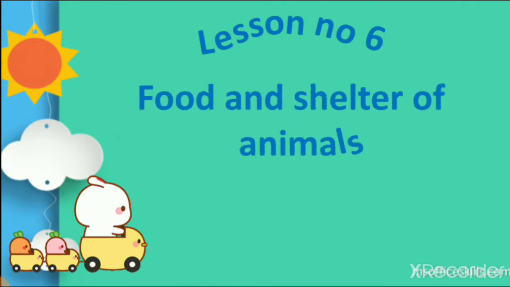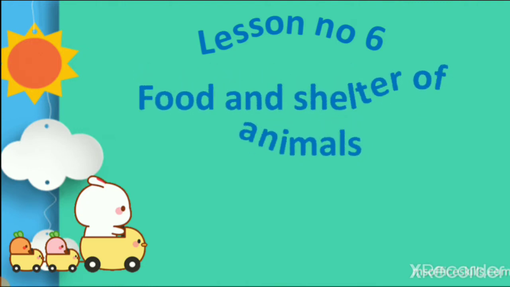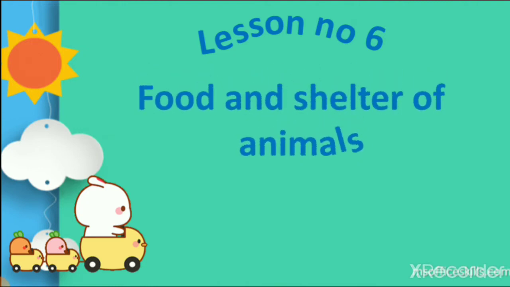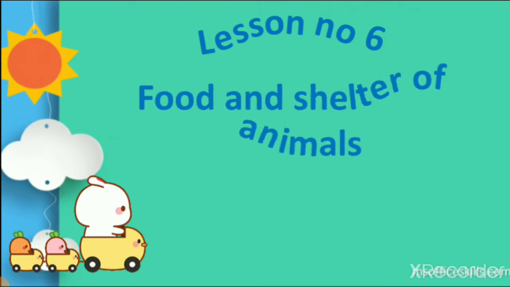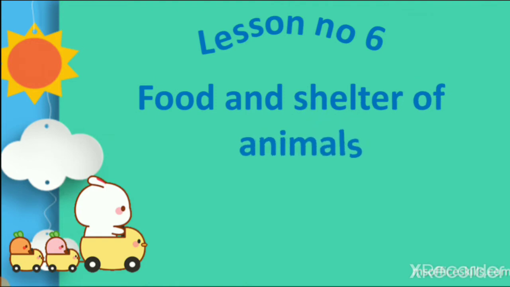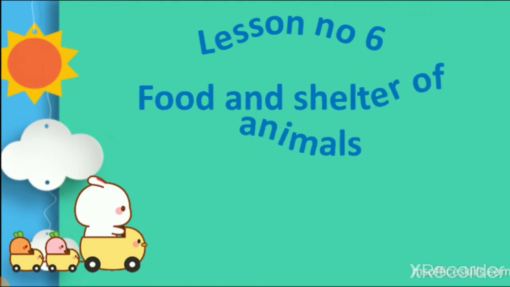When they feel hungry, they go and kill small animals. Some animals eat leftover meat. We learn all these things in this lesson.